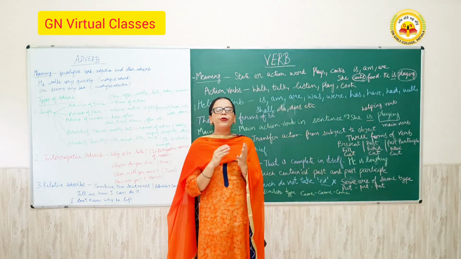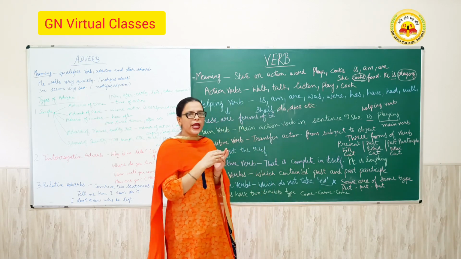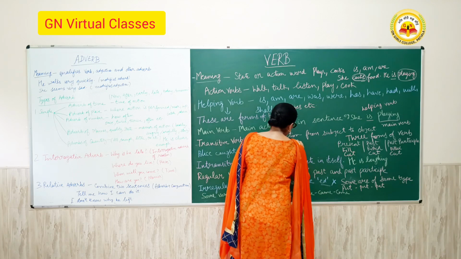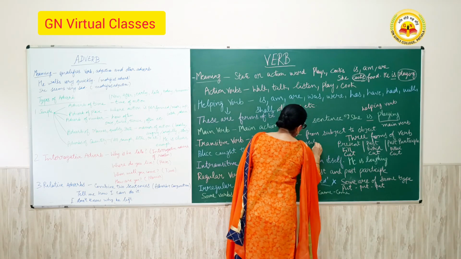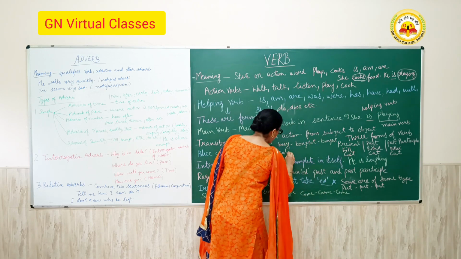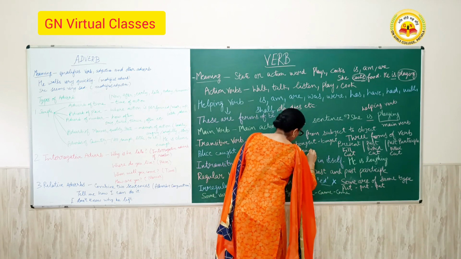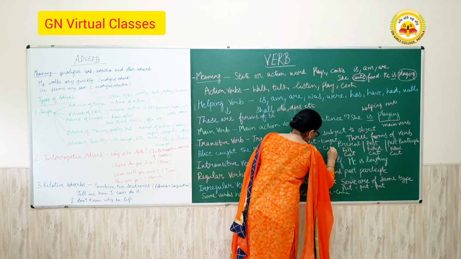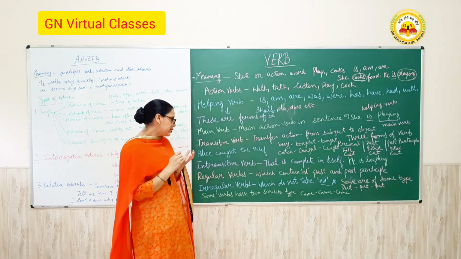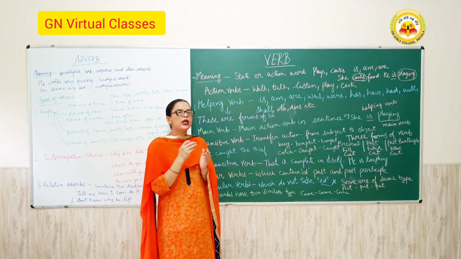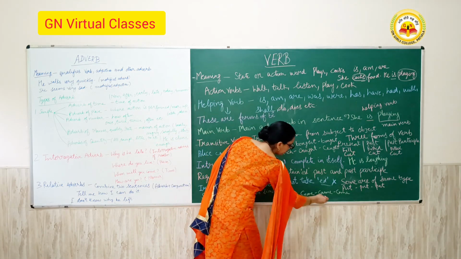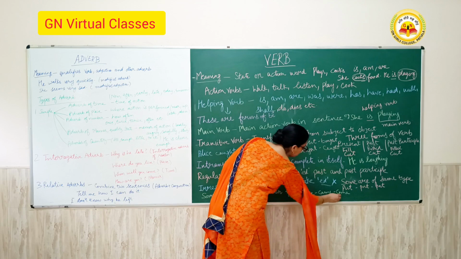And some verbs have two forms the same, like buy, bought, bought, catch, caught, caught. And the other types are verbs that have two same words but in a different form, like come, came, come.